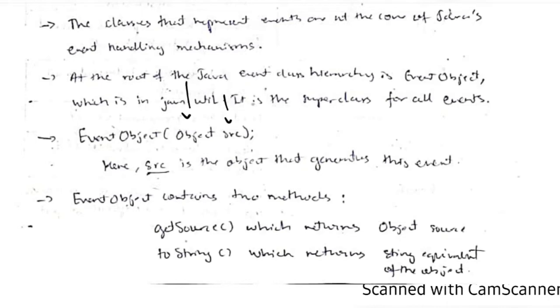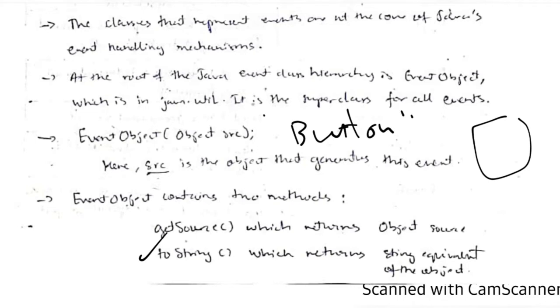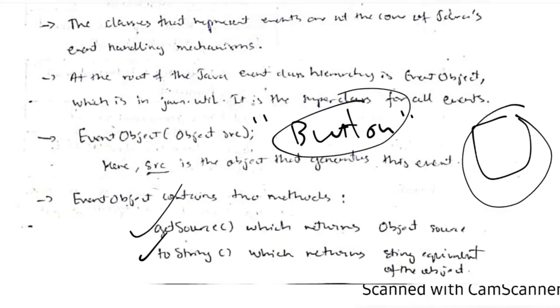And it mainly has two methods. The first one is getSource. By calling getSource we'll know which source the object is accessing. And the second one is toString. Means if the source is a button, at that time if we use toString, this text will be returned: button. If you want to return the object we will use getSource. If you want to return just the name of the object, at that time toString will be used.